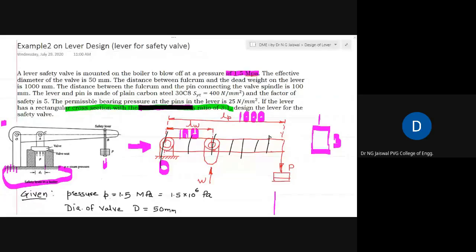When it comes in the form of a design project, you have to take care of each element and each connection. In that case, you also have to ensure what the thickness and size of the welding required will be. That will be the design of welding. You put a size of the weld, find out the stresses in the welding, and if the welding stresses are less than permissible, then your weld is okay. Yes, I was having this query since the first lecture. Thank you.